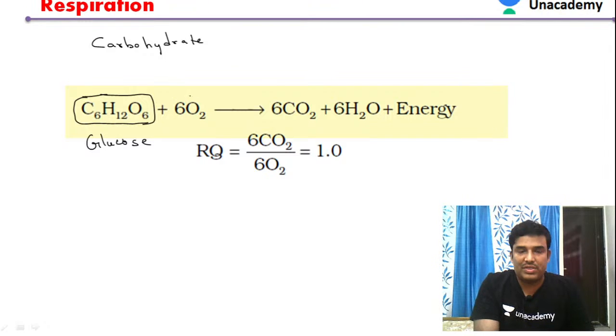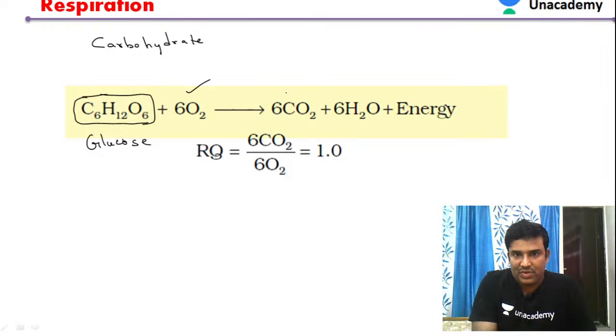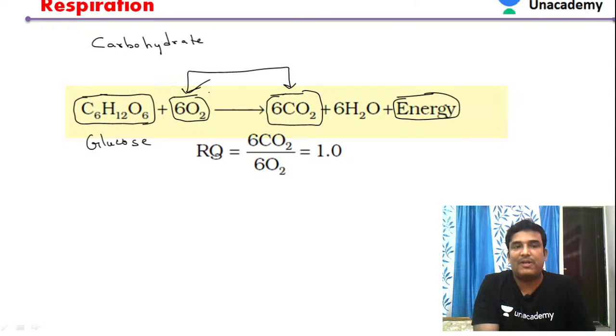So this glucose is getting oxidized, in the presence of oxygen. When it is oxidized, some amount of carbon dioxide is liberated, and finally we get some energy. So in this equation we have to find out the respiratory quotient. How are we calculating? We are taking these two components in this equation when glucose is getting oxidized.